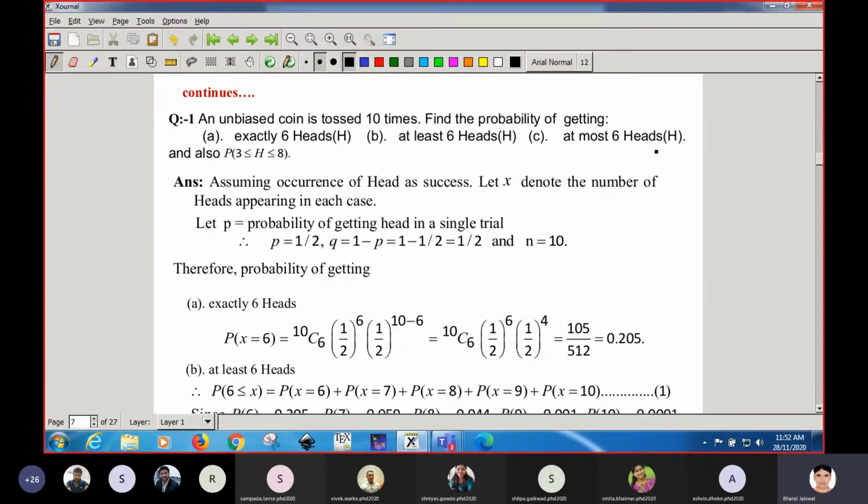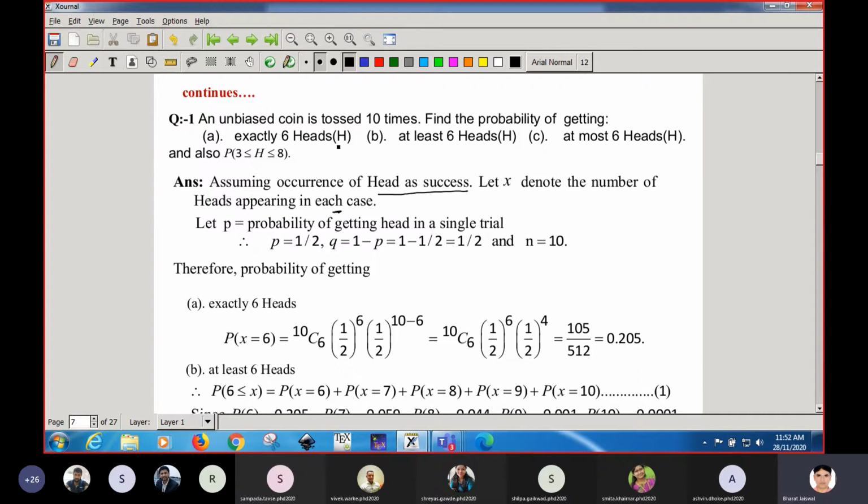Clear, students? So what is the probability of tossing a coin 10 times? Suppose getting head is our success here. Suppose X stands for the number of heads in each case. Let P be the probability of getting head in a single trial.